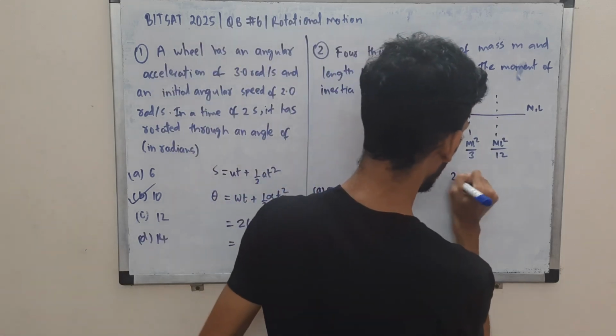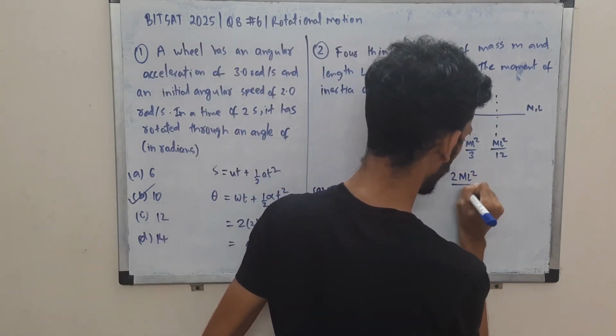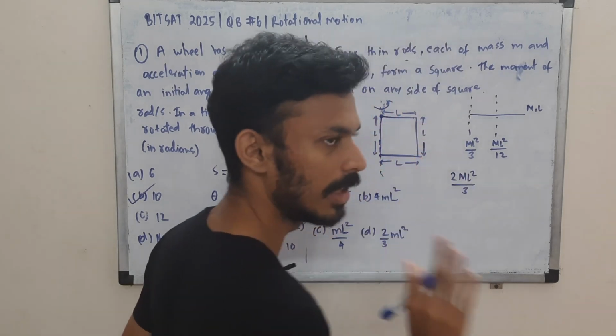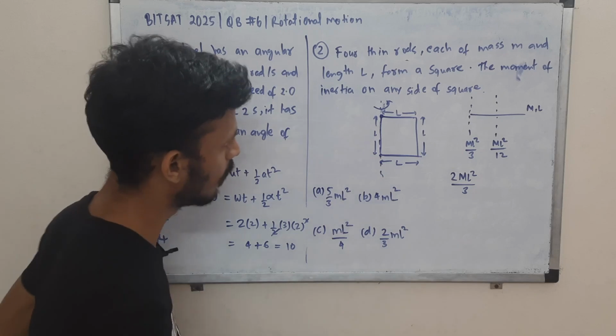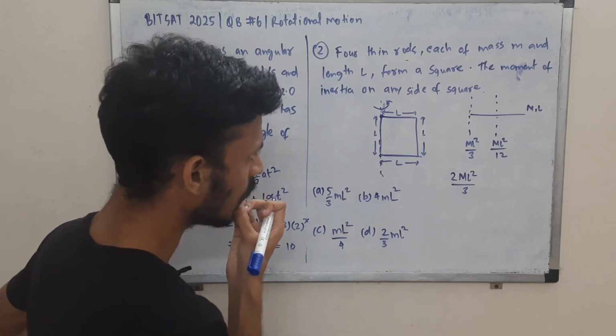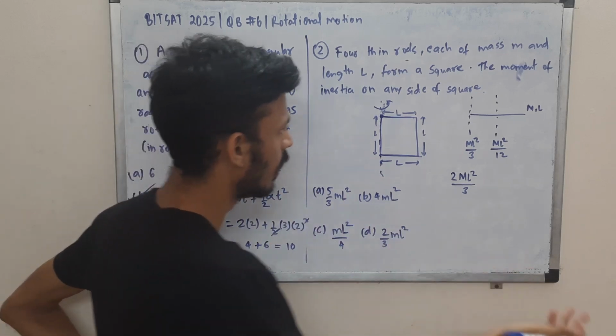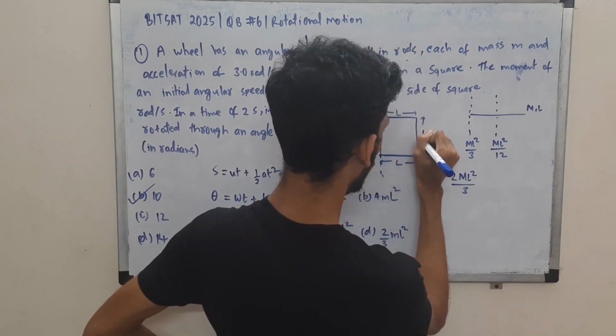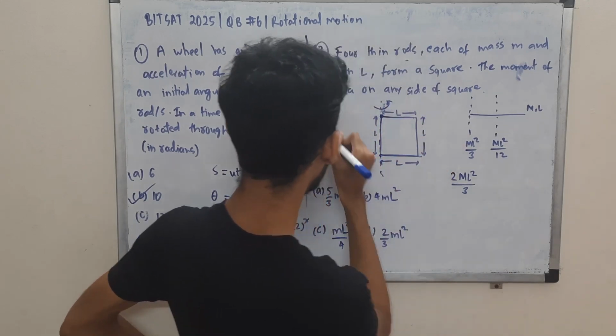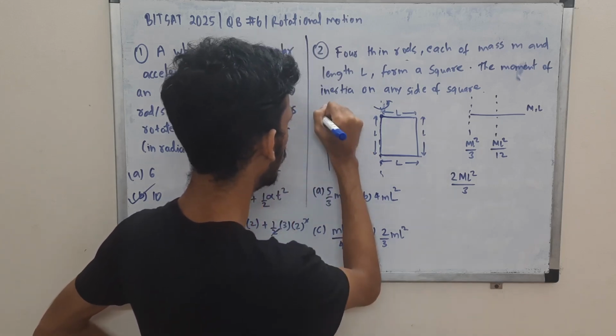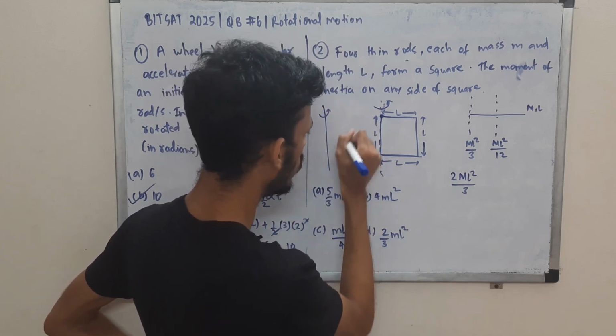So here it will be 2 ml square by 3. So ml square by 3, ml square by 3. Okay. Now what about this rod? No need to use such theorems and all. We can actually just treat this rod as a discrete mass, since this is the axis. We have considered this moment of inertia.